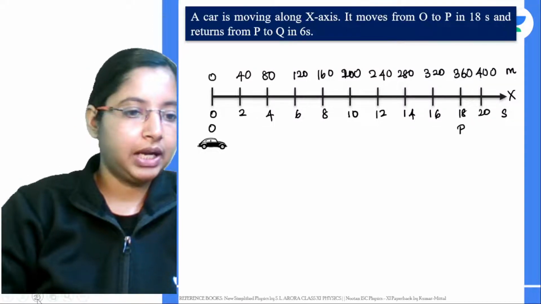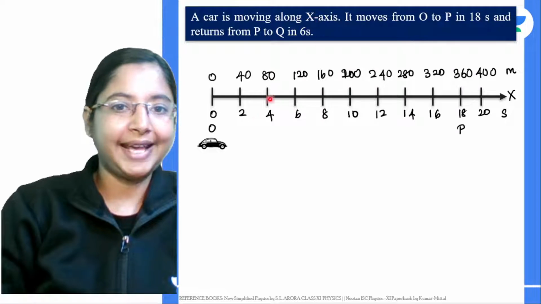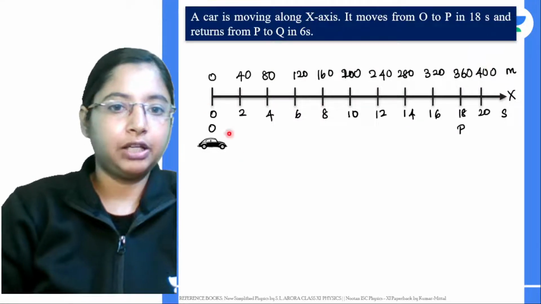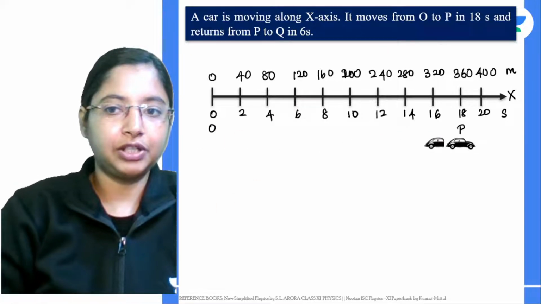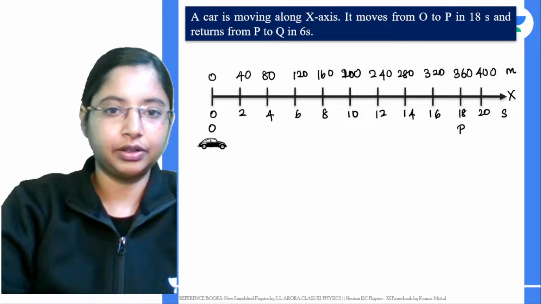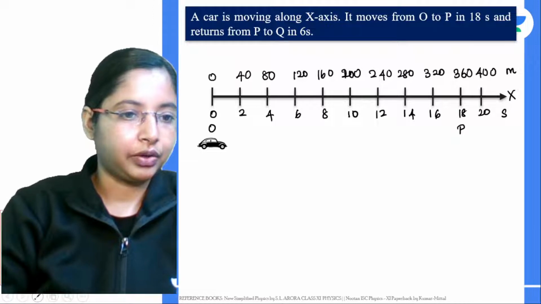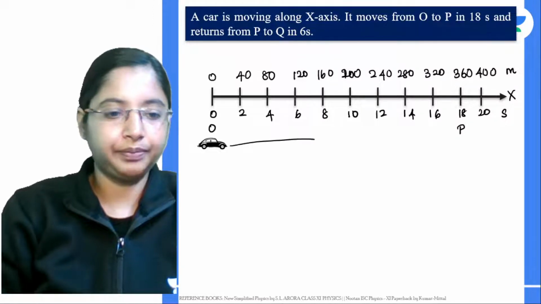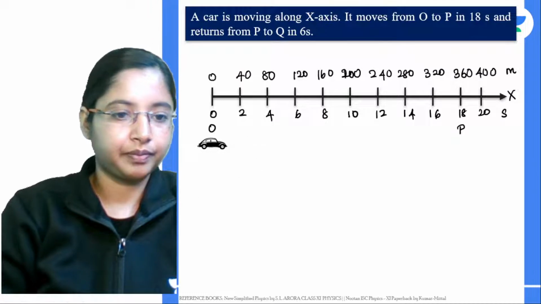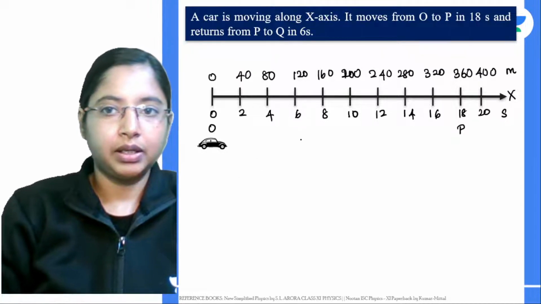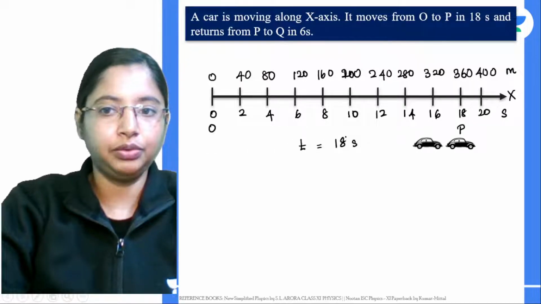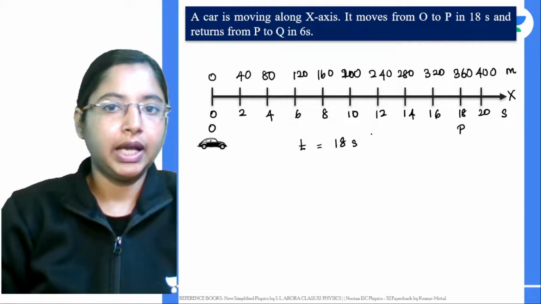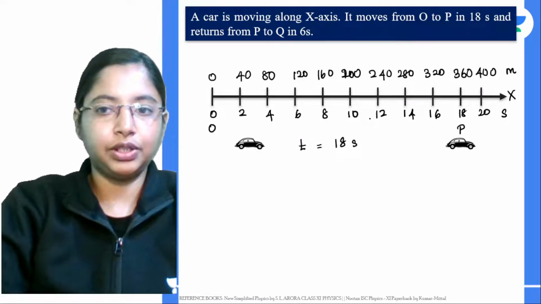Now the car is moving along the positive x direction. It moves from this point O to P in 13 seconds. From here to here it goes in 13 seconds. So we know this duration is t equal to 18 seconds. This is the duration it takes for it to go from here to here, and it takes 18 seconds.